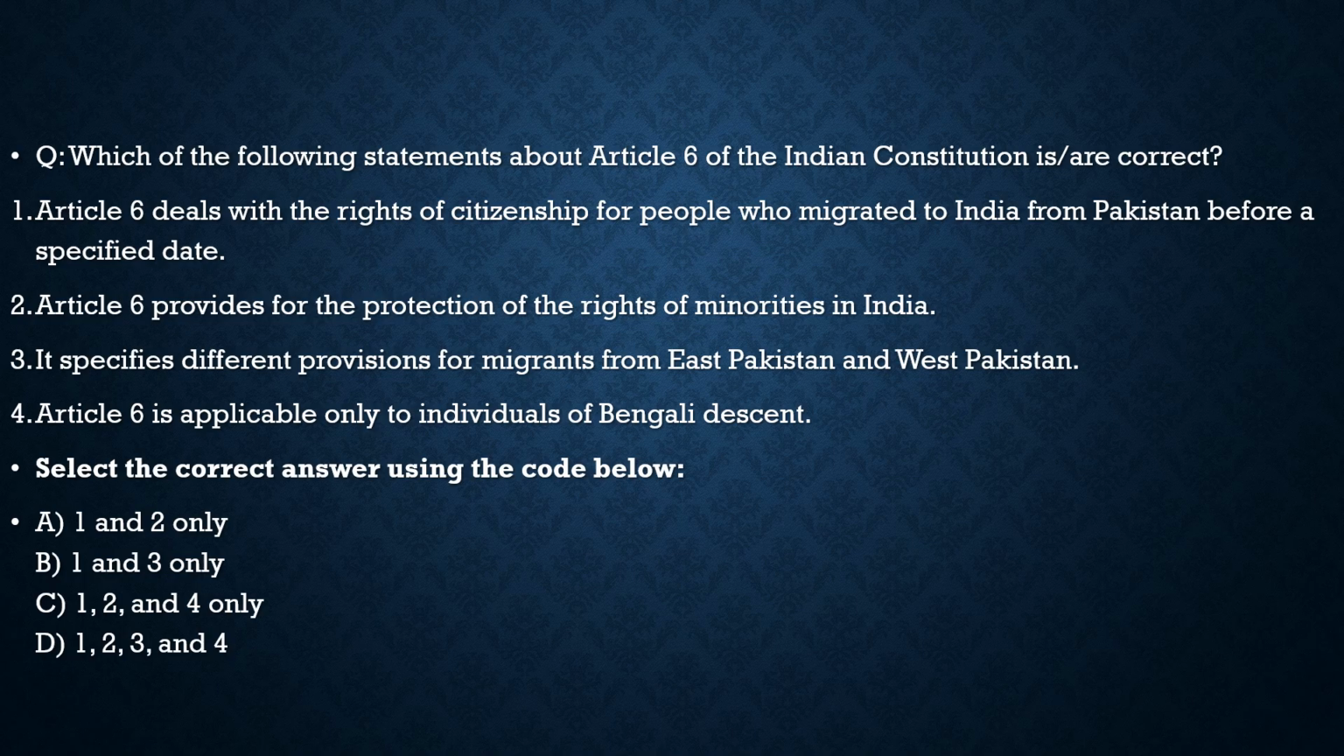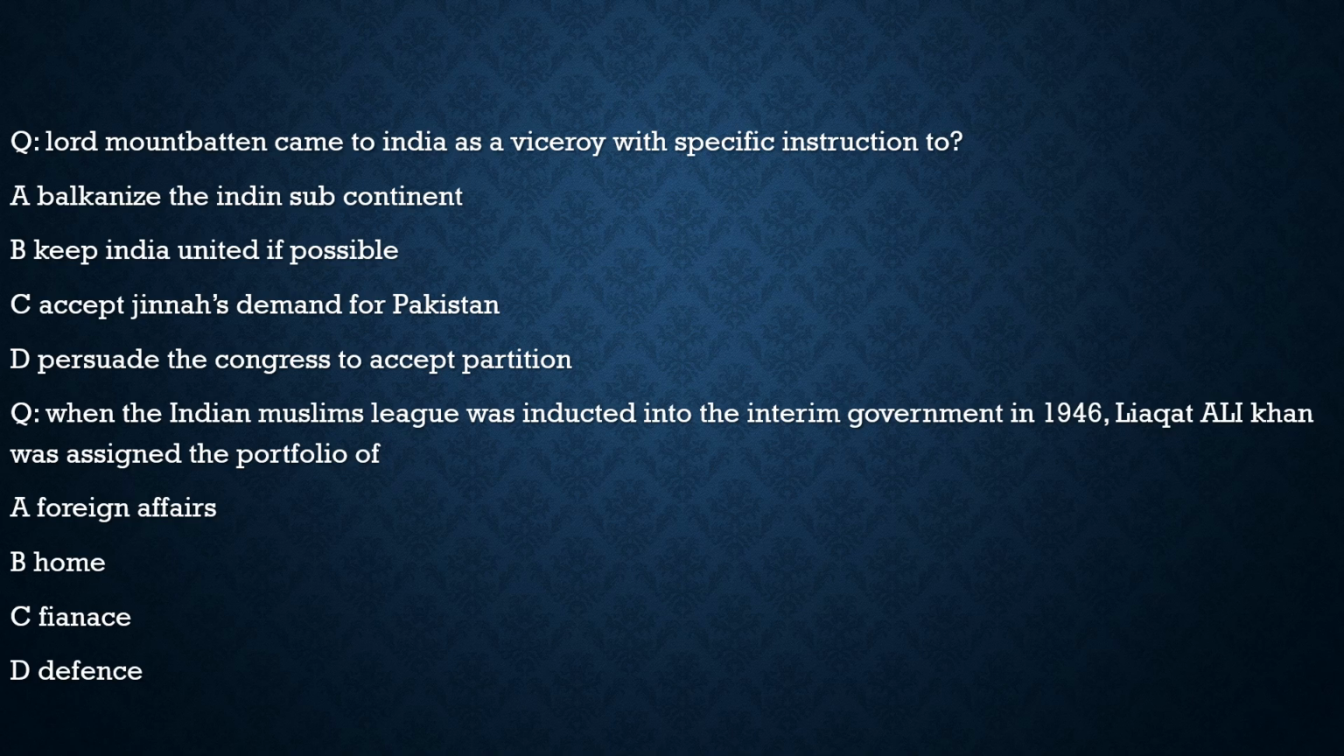Now let's move to the last part of our discussion, which is discussing the previous year questions. Here the first question is, Lord Mountbatten came to India as a viceroy with specific instruction to, first statement, balkanize the Indian subcontinent. Totally incorrect. Keep India united if possible. It is the correct option for this. So Lord Mountbatten came to India as a viceroy with specific instruction to keep India united if possible.